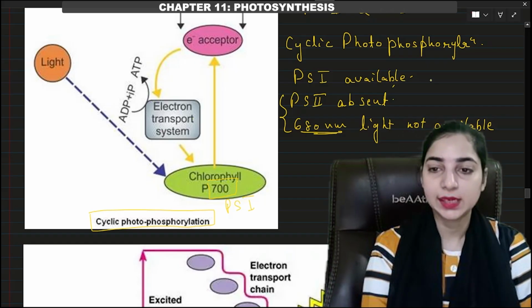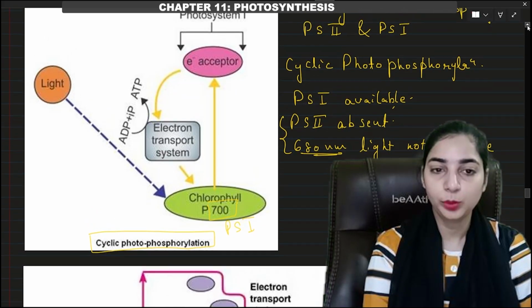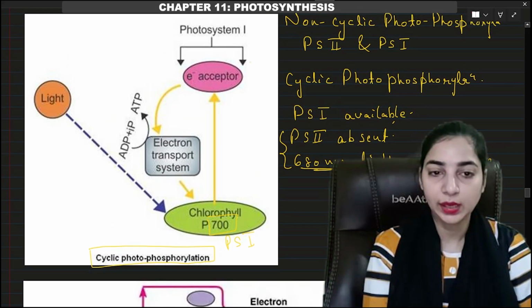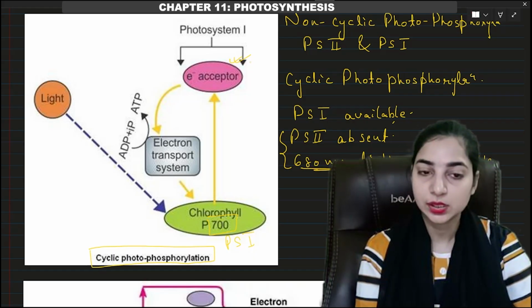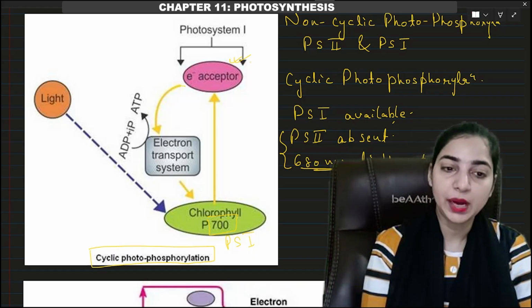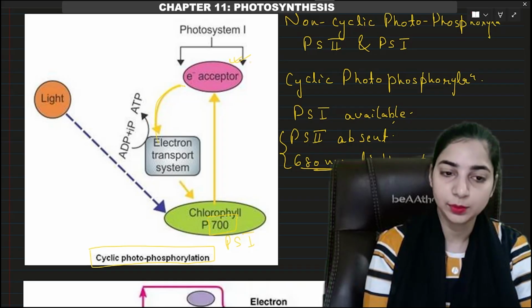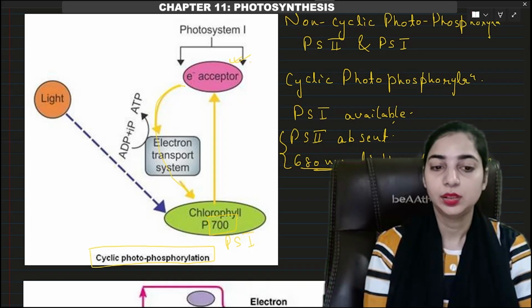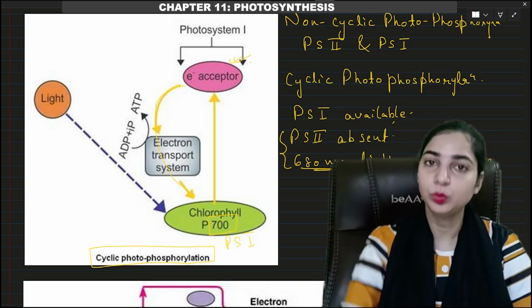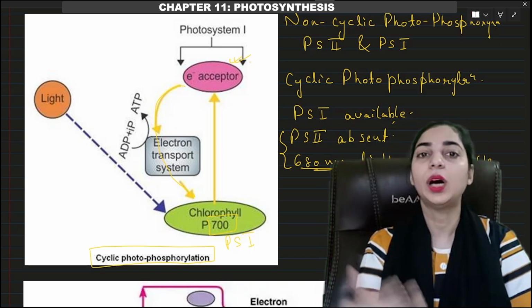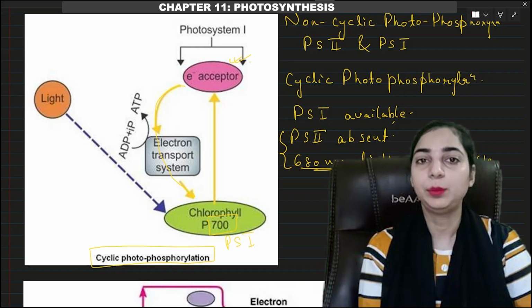The electron gets excited. It will move to a higher orbit. It will be accepted by the electron acceptor of photosystem 1. Now we do not have any other photosystem. So the same electron will pass through the electron transport system and eventually reach photosystem 1 again. Okay, it will be cycled back to photosystem 1 because there is no other photosystem to which it can be transferred.